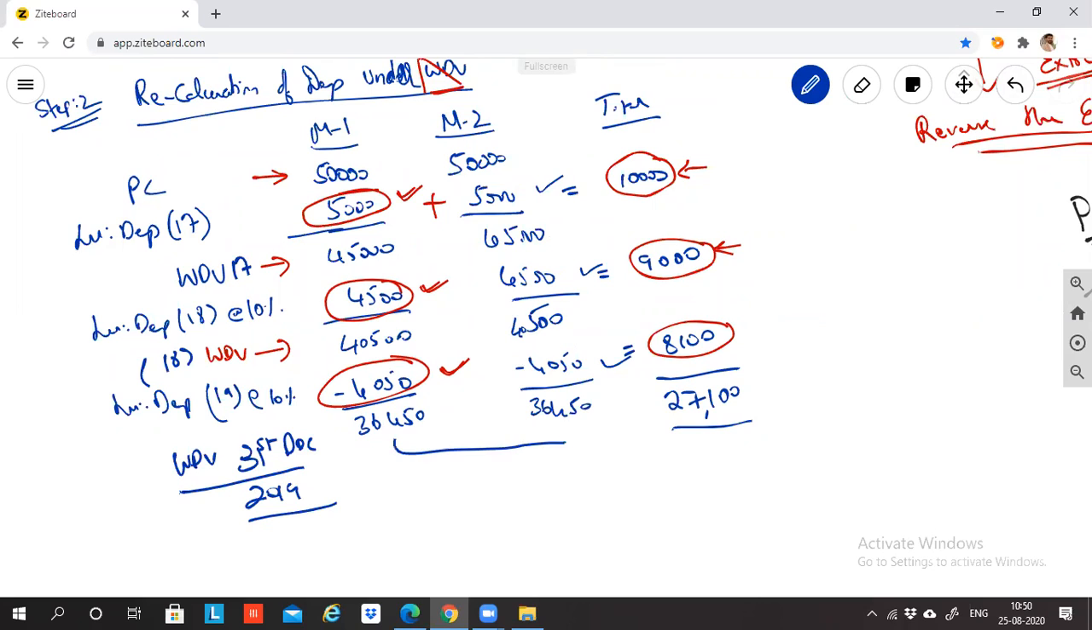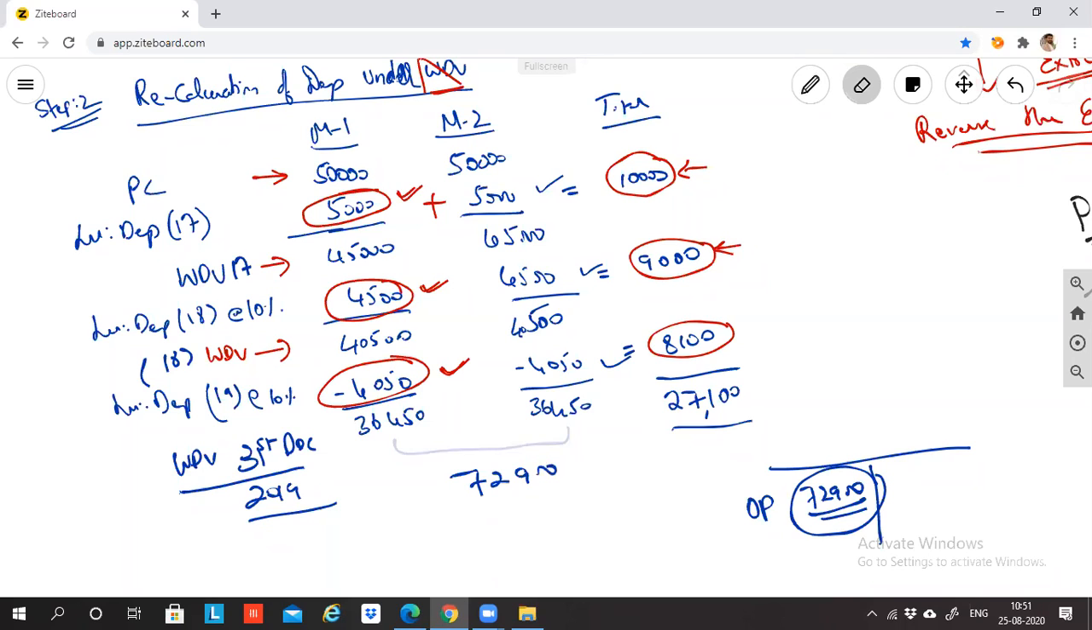2019 closing balance is how much? Add these both, 36,450 plus 36,450. How much is it coming? 72,900, sir. Can I say the 72,900 is the WDV as of 31st December 2019? So for 2020, the opening balance on which I calculate depreciation will be 72,900. Do you agree with me? So in 2020, if I am calculating depreciation, I'll be calculating on 72,900 only, right?